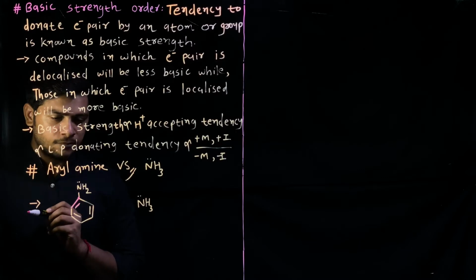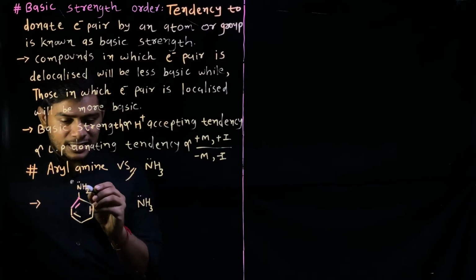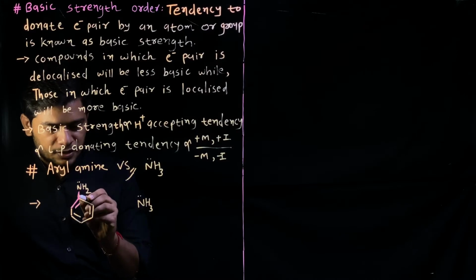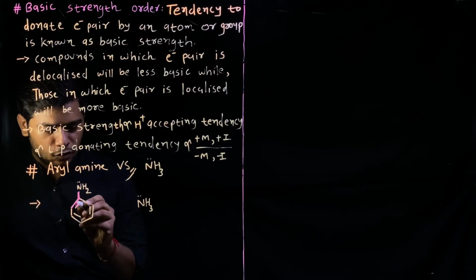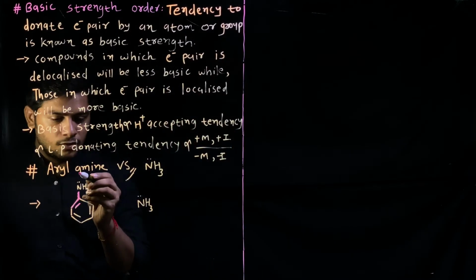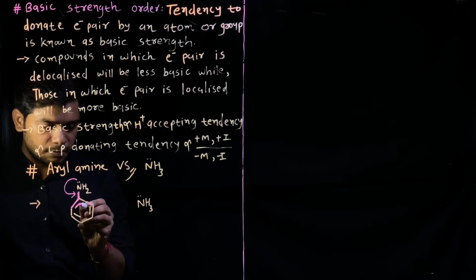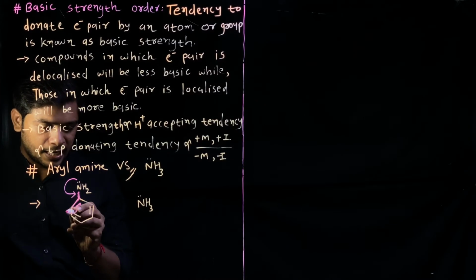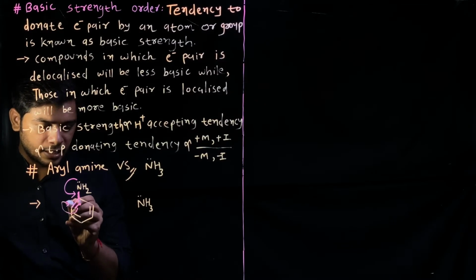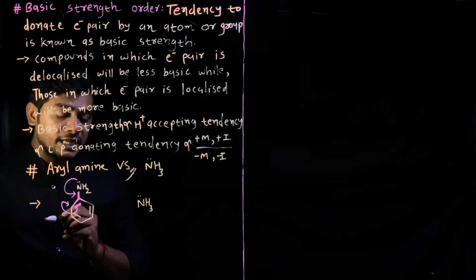Now you can see that the electron pair itself is in a single bond and there is a double bond present in conjugation, so what will happen? This electron pair will get delocalized. Yes, it will be delocalized, and the electrons are not present on nitrogen permanently.